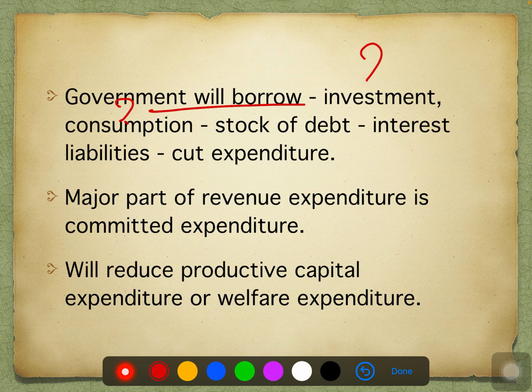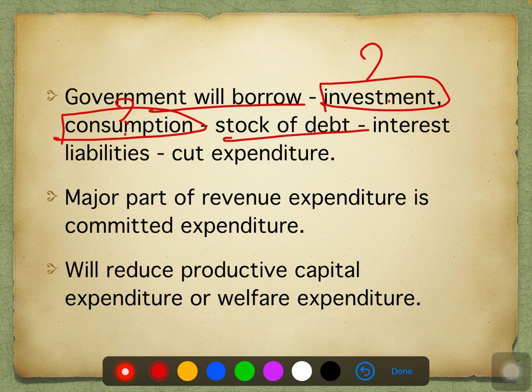In an economy, for a lot of issues, for a lot of areas, we have to invest money. At the same time, for the day-to-day life, we have to consume goods and services. For that reason, for the investment sake and the consumption sake, the government is going to borrow money. Like this, by borrowing more and more money, the stock of debt is going to increase. So don't you think it leads to more and more building up of the stock? Continuously I have a deficit, so I'm borrowing money from internal and external sectors. Because of this, the debt ratio is going to increase.